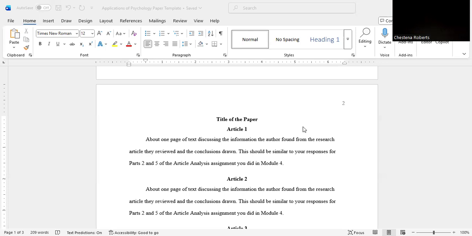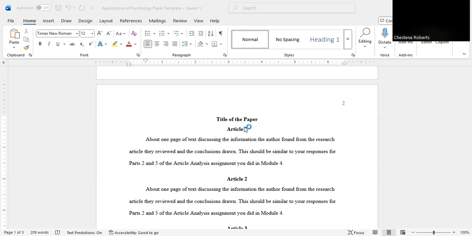I want to start off by saying, please do not turn in the template itself. What I mean is you do not want to turn in all this writing. That was an instruction I gave with the article analysis assignment, and many of you did turn that in. That gives you a very high similarity index in the plagiarism checker, and could trigger the AI checker, because it's going to pick up that this matches a document held by Abitech. So you just want to make sure you're removing the written sentences here.